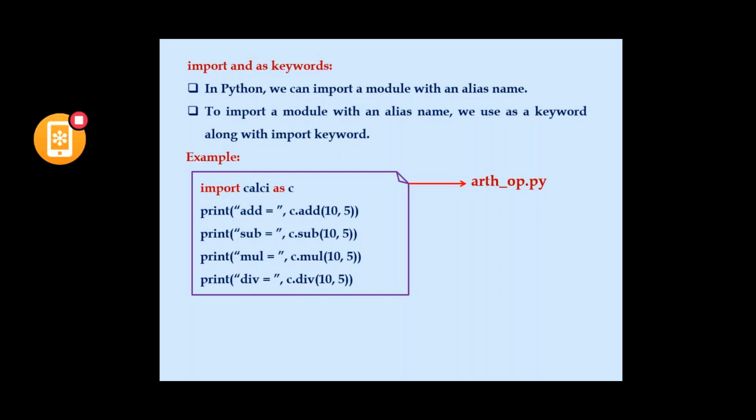A good example is women in bank accounts after marriage, they create an alias because their surnames will be different. In the same way, here also we can create an alias name for convenience. So instead of calc, we can directly use C. The output would be like this.